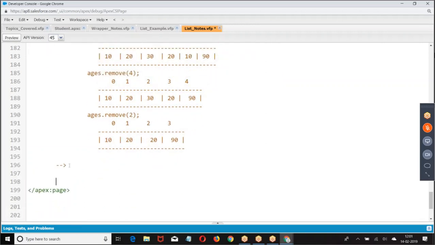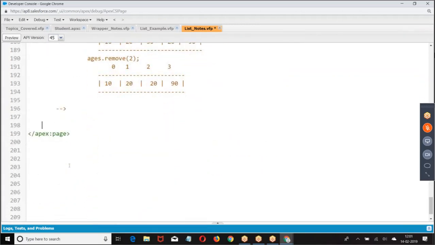The next one we have is clear. This will remove all the elements from the list. Clear.